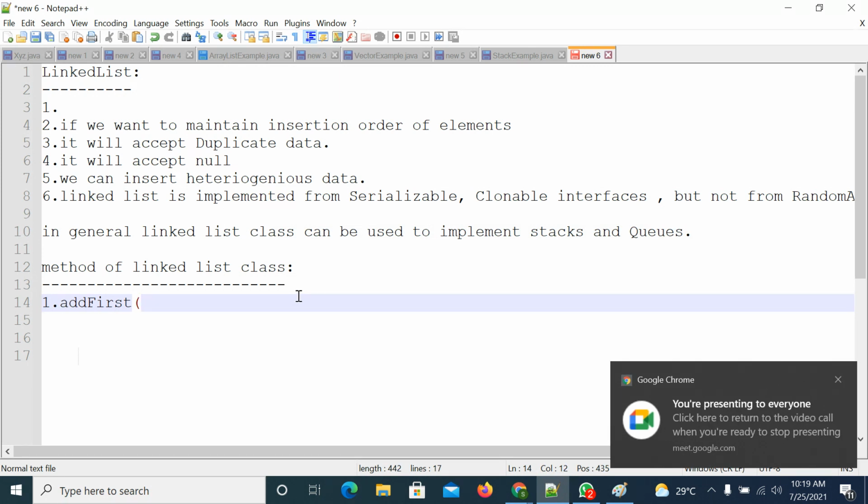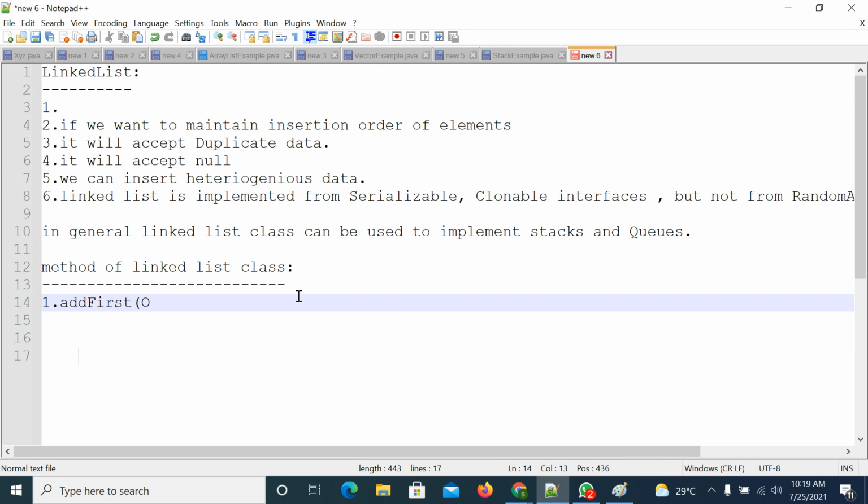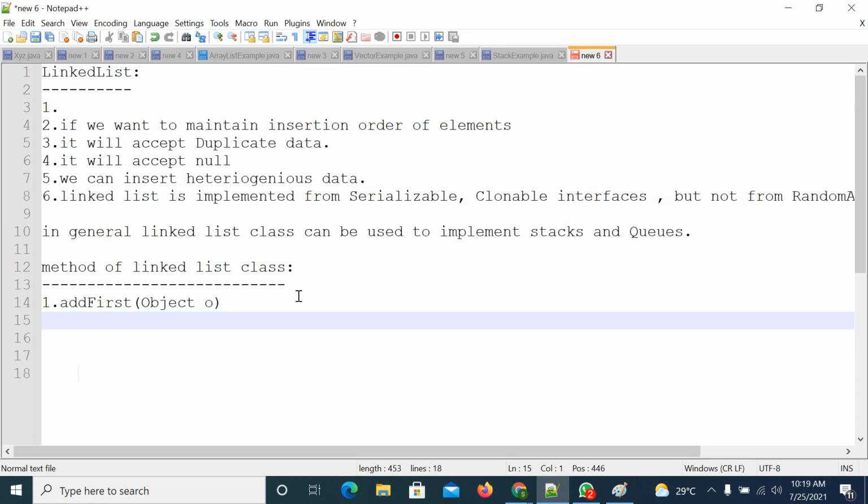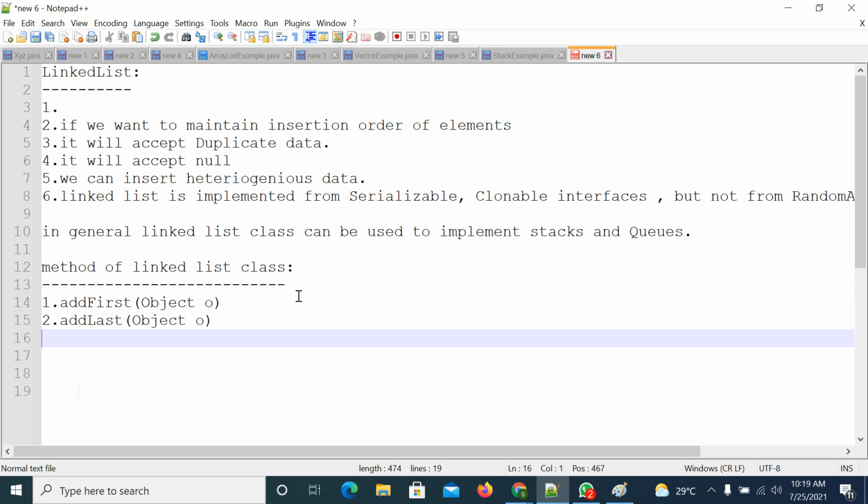For add first method, you need to pass an element, which element you want to add in the linked list. Right. So same way add last method will be there. In the same way remove first method and remove last method.